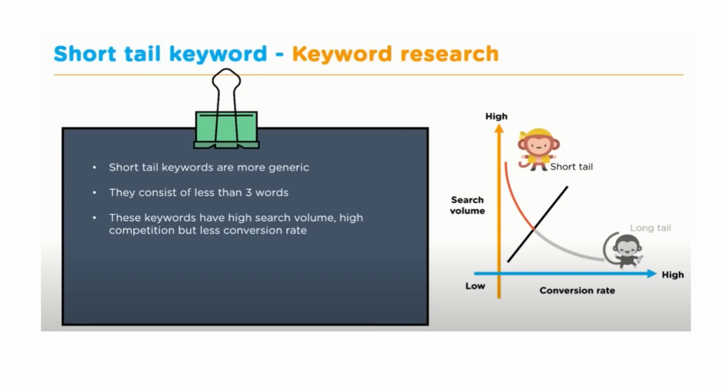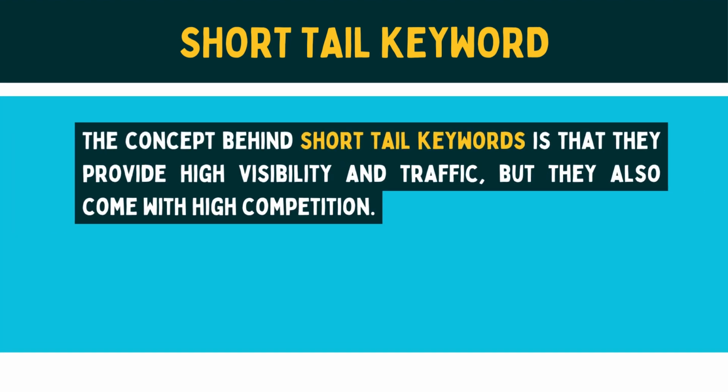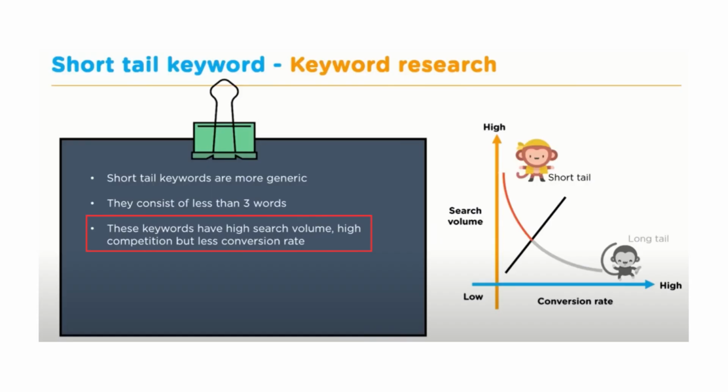However, with high search volume comes high competition. So, even if you manage to rank on the first page of Google, it may take some time to get to the top positions, as there are likely many other websites competing for the same keyword. Short-tail keywords provide high visibility and traffic, but they also come with high competition. The main issue with short-tail keywords is that they are broad and generic, like Italian restaurants, so being ranked for them may not necessarily lead to relevant traffic and conversions.